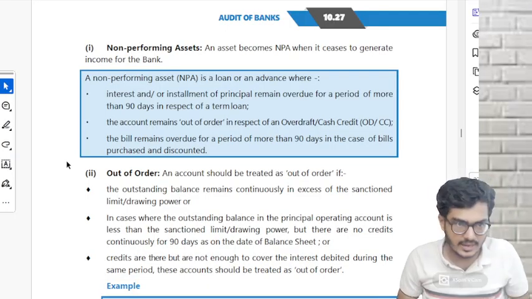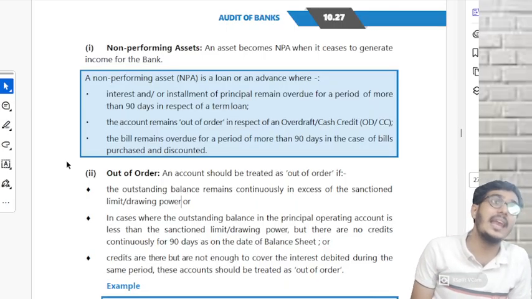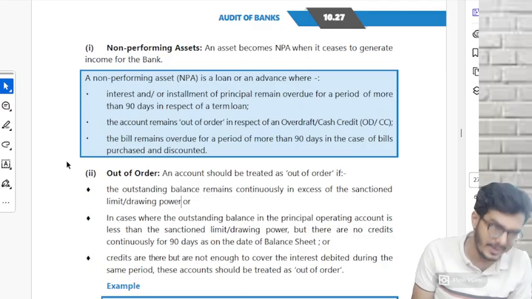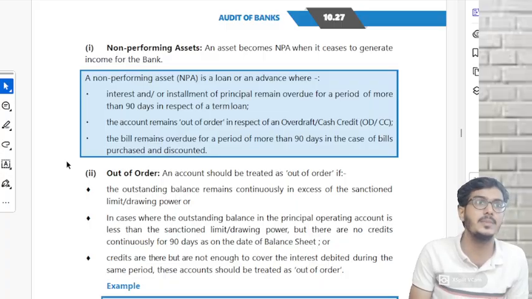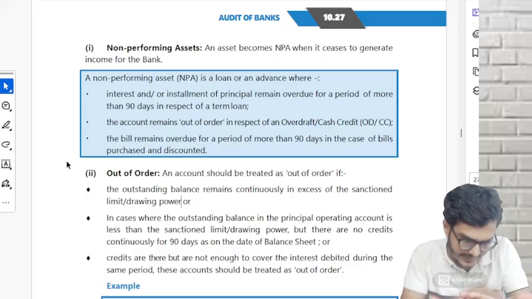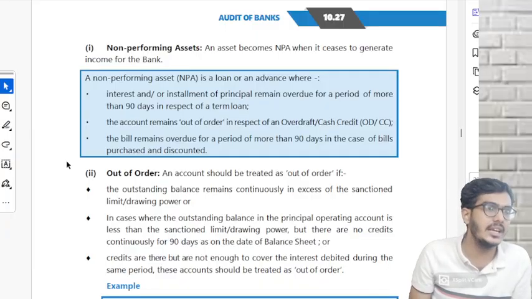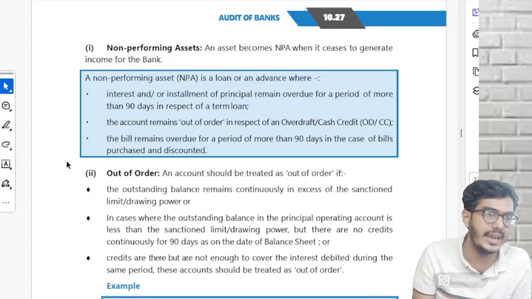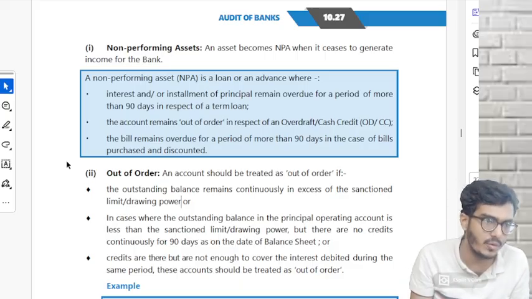When I went to a bank, I told the bank, I need an overdraft facility or a CC facility. I need 10 lakhs as an overdraft facility. They'll be like, are you mental? I'll just give you 10 lakhs? I'll have to check something of yours. He asked me for 3 years of income tax returns and the last 2 years of financial statements. He checked my financial condition, creditworthiness. And he's like, sir, I can give you a maximum sanctioned limit of up to 15 lakhs. I can sanction you the overdraft facility.